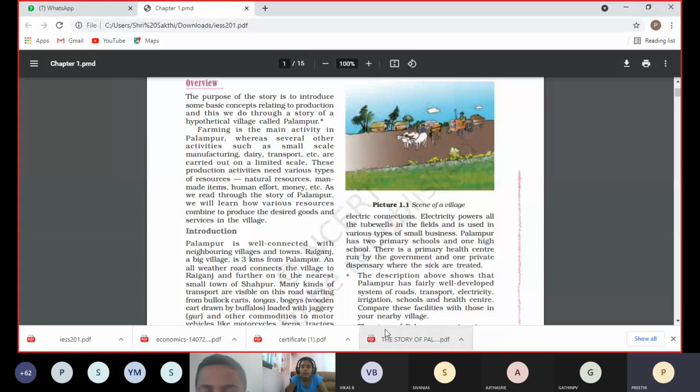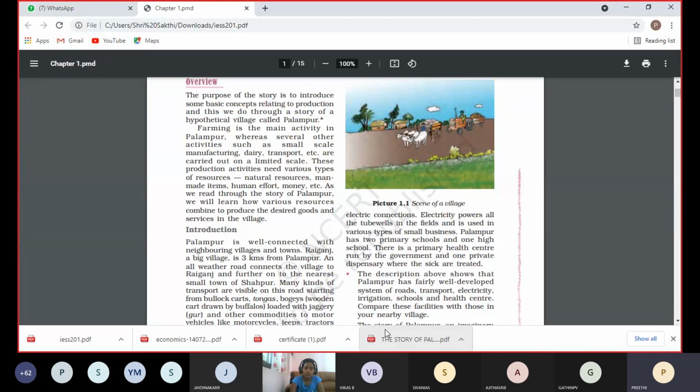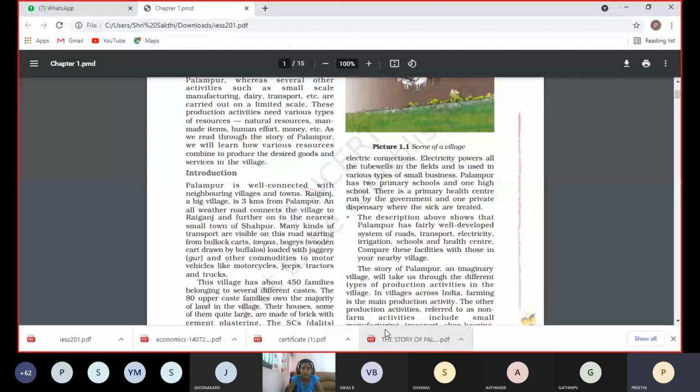So are you clear what you are going to learn in the story of village Palambur? Two concepts we are going to learn. One is the development in the Palambur story and the basic things. In this story, farming is the main activity. They depend on some resources, which means natural resources, man-made items, human effort, money, etc. Now we shall go to the introduction part.